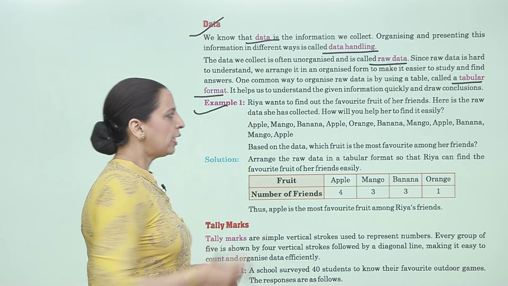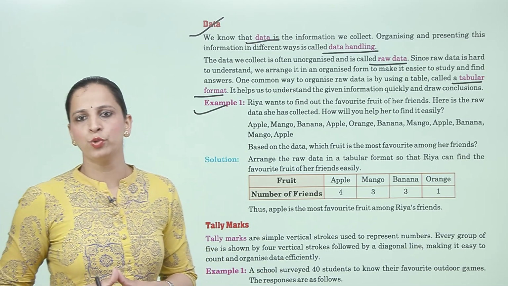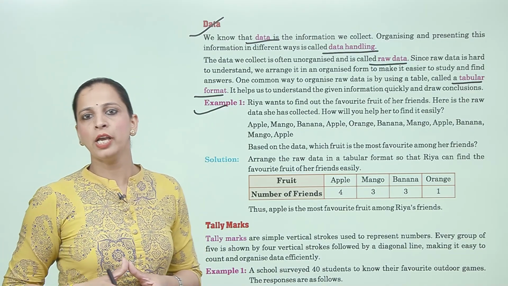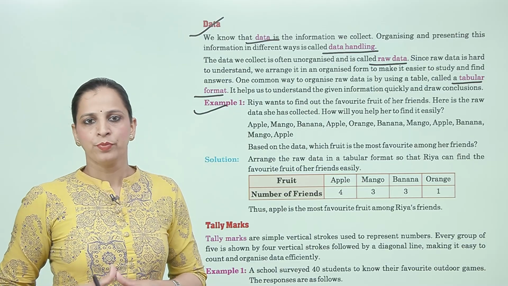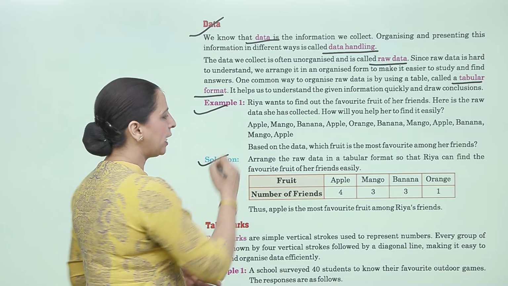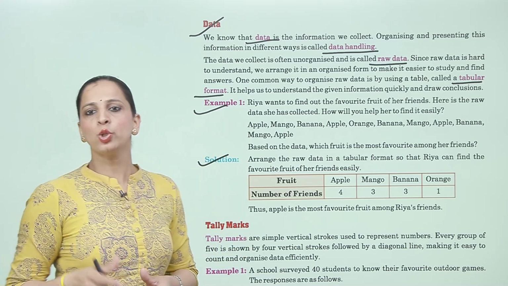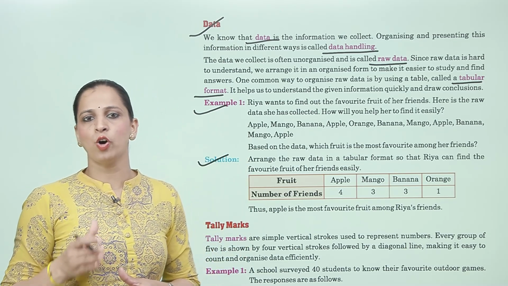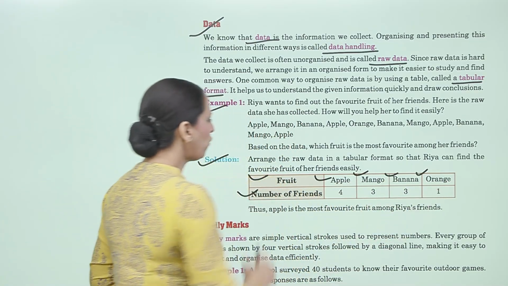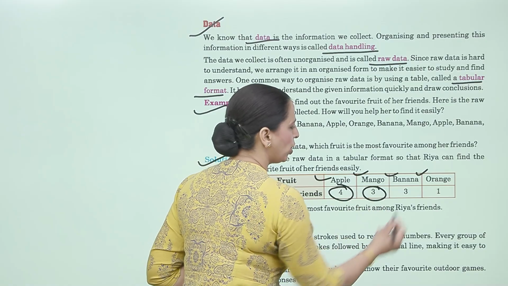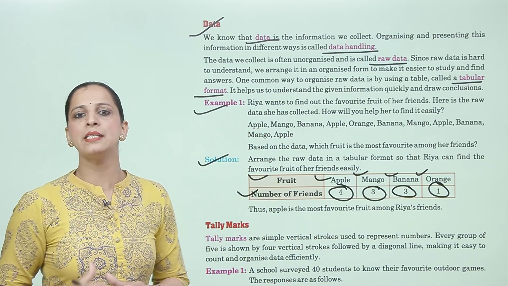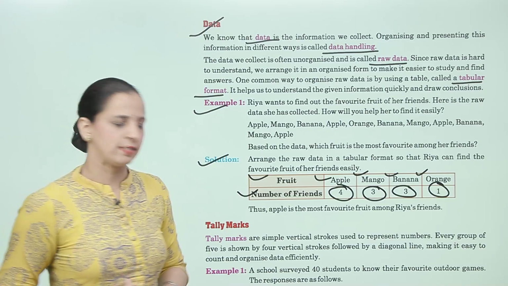Now, example 1. Ria wants to find out the favorite fruit of her friends. Here is the raw data she has collected. How will you help her to find it easily? Now, based on the data, which fruit is the most favorite among her friends? Now, solution. Arrange the raw data in a tabular format so that Ria can find the favorite fruit of her friends easily. Now, fruits are apple, mango, banana and orange. Number of friends. Apple 4 friends, mango 3, banana 3 and orange 1. So, most of them like apple. Thus, apple is the most favorite fruit among Ria's friends.